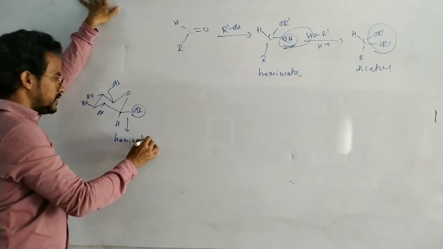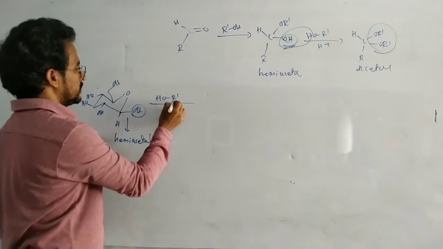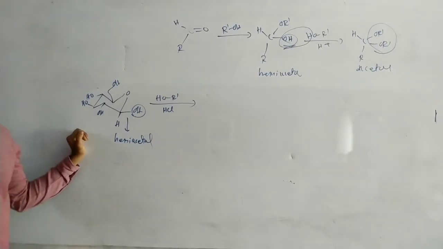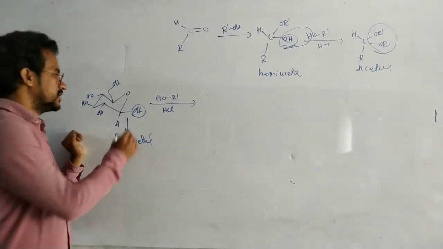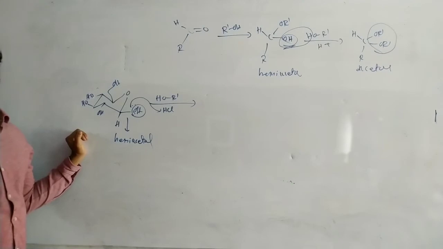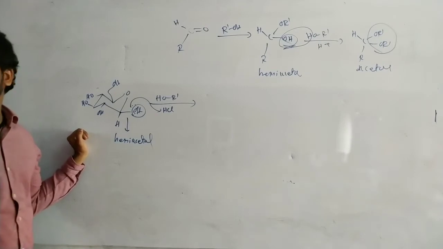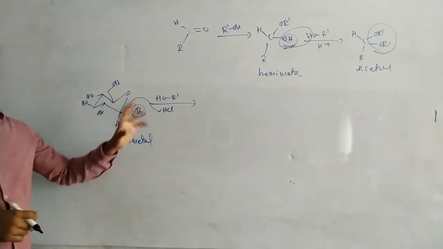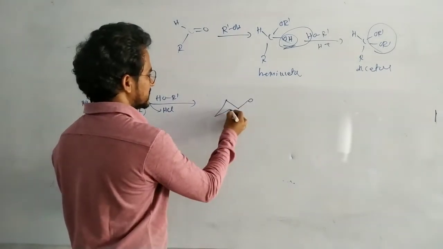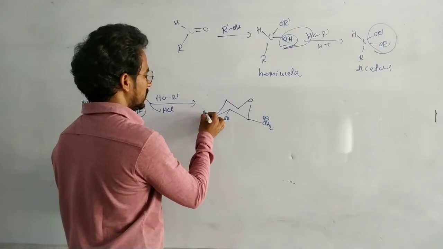This one is a hemiacetal. Now this one reacts with one more alcohol in the presence of HCl, acid medium. First, protonation of a hydroxyl group takes place. There are totally 5 hydroxyl groups, but only this hydroxyl group is protonated. Why? Because after protonation, loss of water takes place, and as a result we get a stable carbocation.